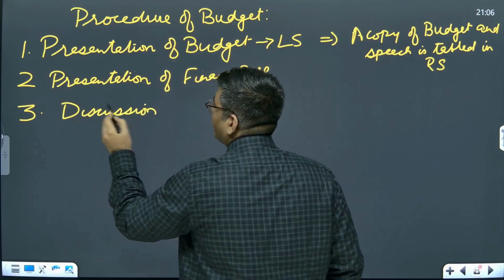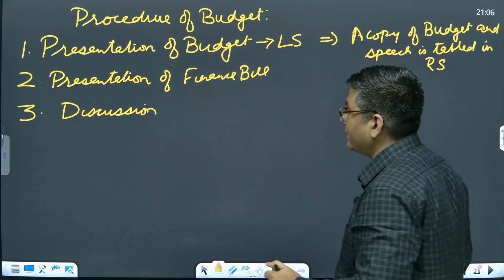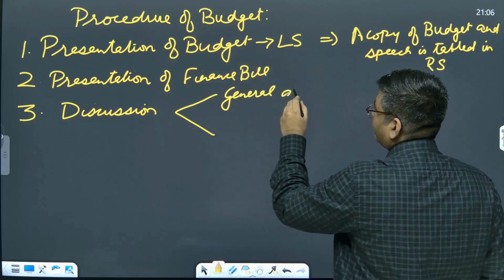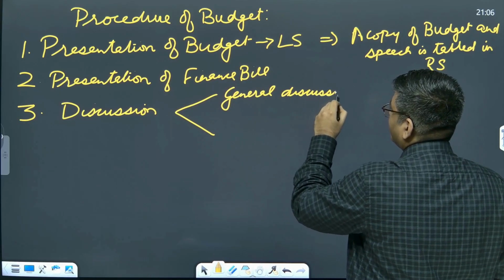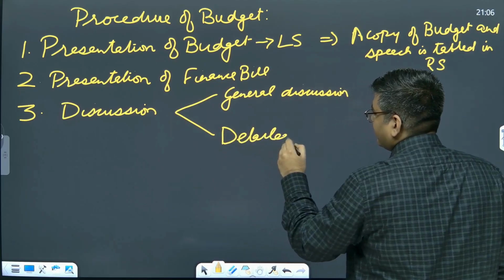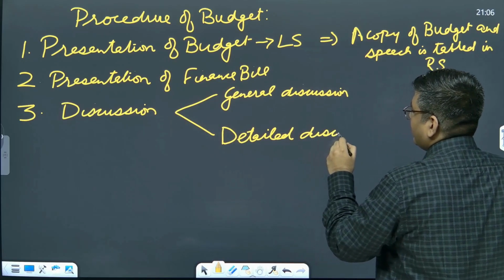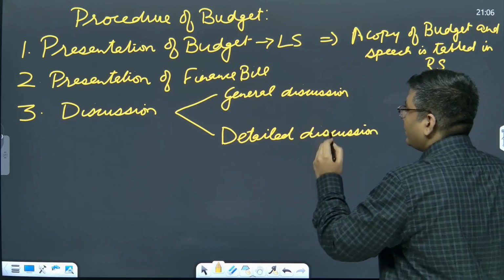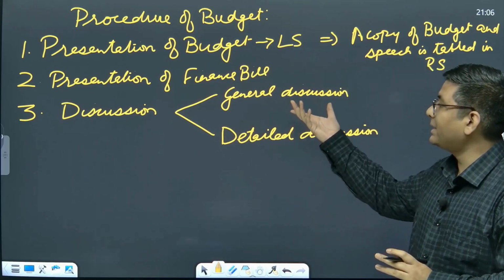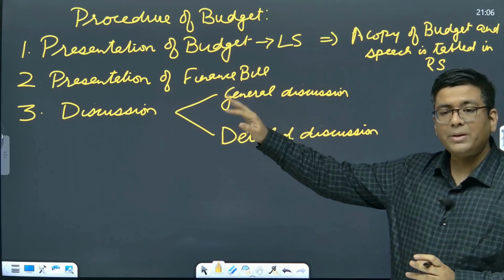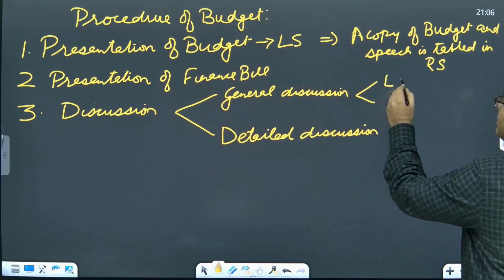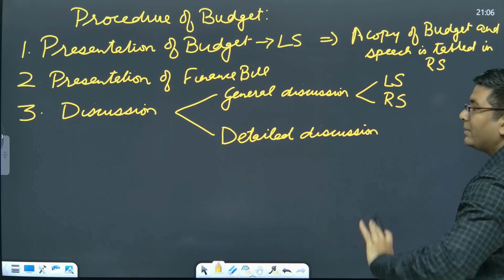This discussion has two phases. The first one is general discussion, and the second one is detailed discussion. In the general discussion, the overall budgetary output, the macroeconomic framework, the fiscal policy and the fiscal health are discussed. This happens in the next 3-4 days after the presentation of the budget, and it happens in both the Lok Sabha and the Rajya Sabha.